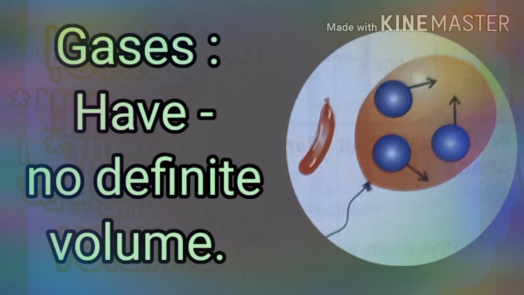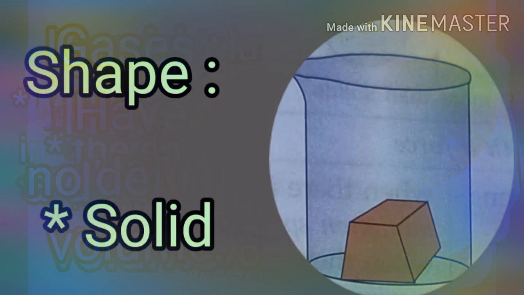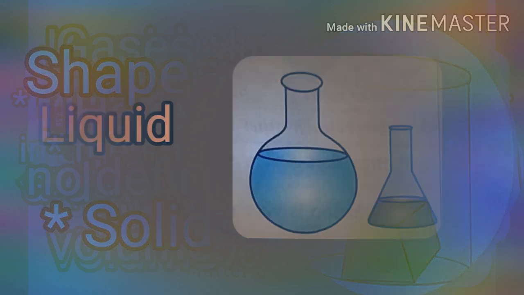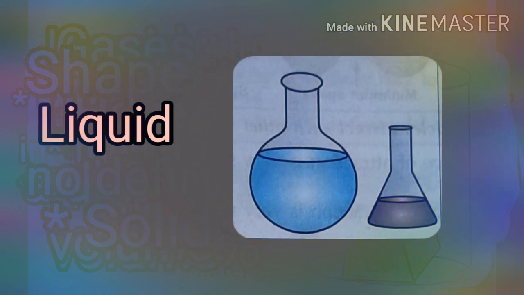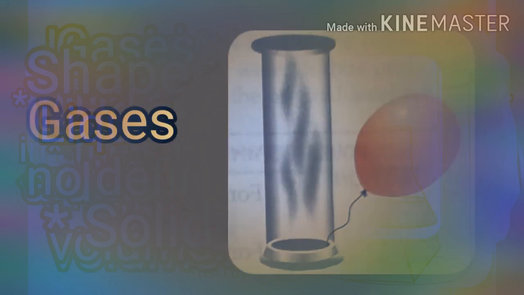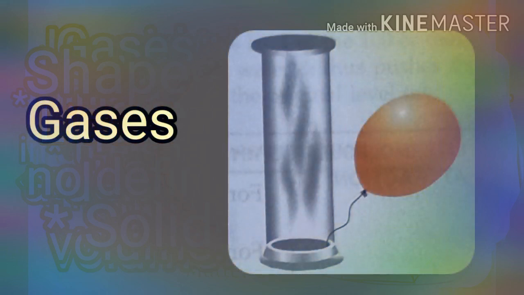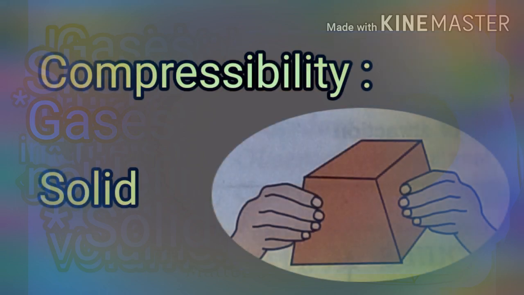Solid, liquid, and gas are the three main states of matter. The characteristic shape of a solid is a definite shape. Solids have a definite shape, but liquids have no definite shape; they acquire the shape of the container in which they are kept. Gases also have no definite shape.